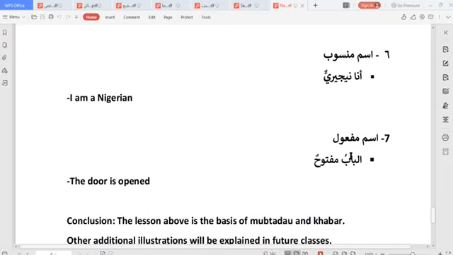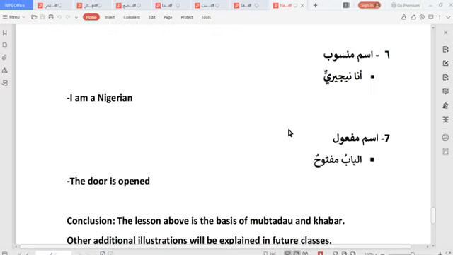Ismu maf'ul. Al-babu maftuhun. Ismu maf'ul meaning more like the object, shape of the object noun. I hope you get. Al-babu maftuhun. The door is opened. So maftuhun, maf'ulun is part of the awsaf as-sab'un.